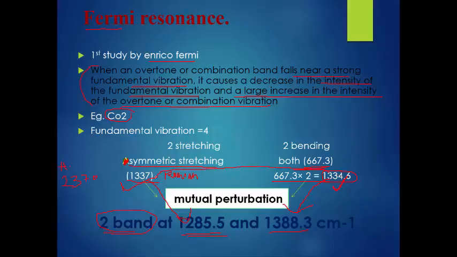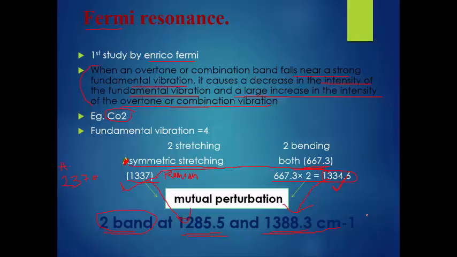See this, when Fermi resonance occurs, this decreases, and there is a large increase in the intensity of the overtone or the combination. This series increases. This is the meaning of Fermi resonance. Please watch this video two or more times to grasp this concept, because watching it one time is not sufficient to get all the concepts clear. This is the Fermi resonance about CO2.